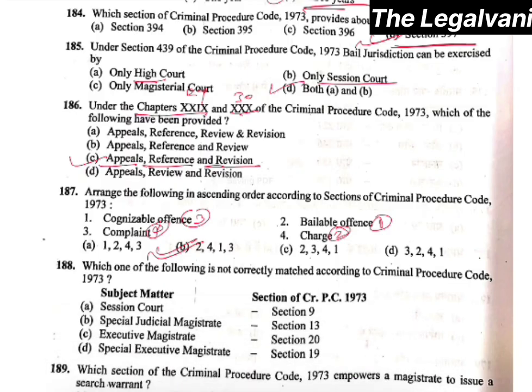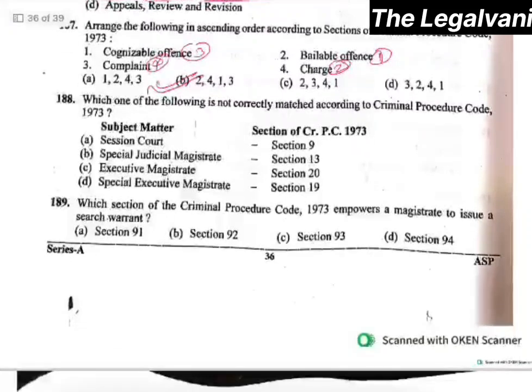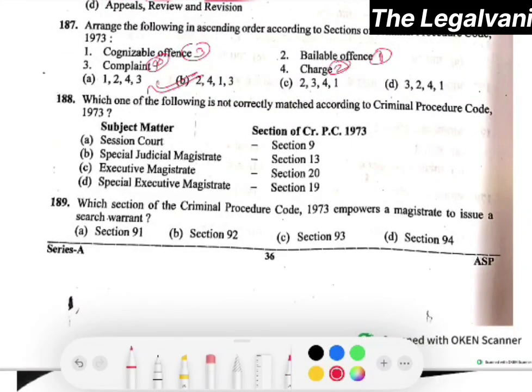Question number 188. Which one of the following is not correctly matched according to CRPC? Here the right answer would be option number D, that is Special Executive Magistrate to section 19 is the wrong match. So option number D will be the right answer. Question number 189. Which section of CRPC empowers the magistrate to issue a search warrant? Here the right answer will be section 93 of CRPC.